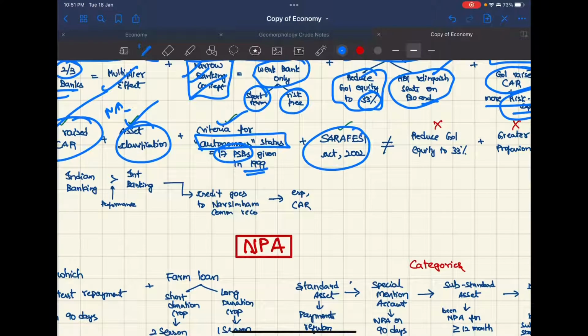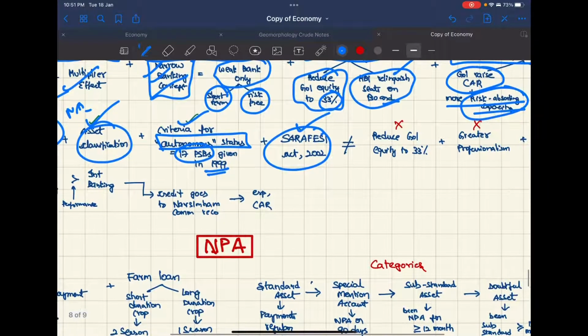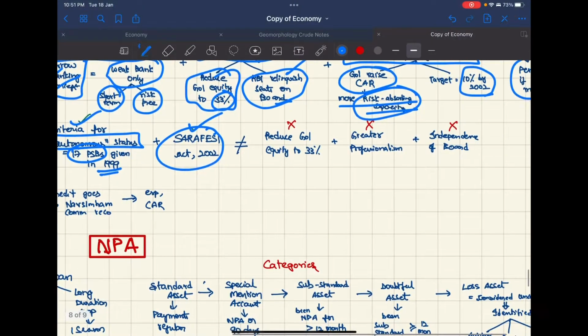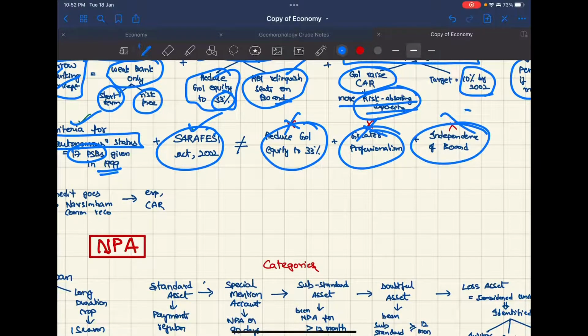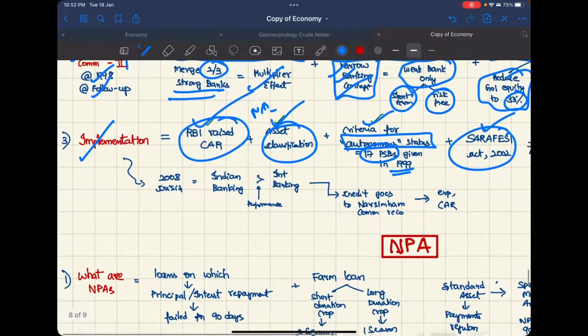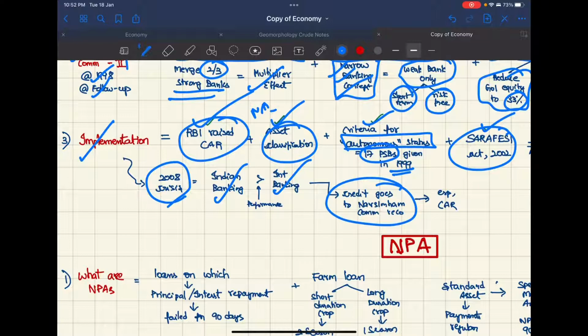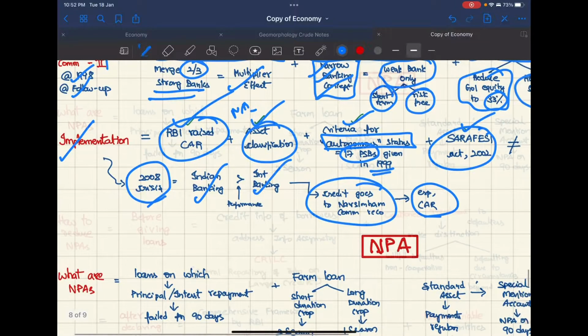SARFAESI Act was passed, which is good. So all these were done, and those things that were not done were government equity to 33%, greater professionalism, and independence of board. During the 2000 financial crisis, Indian banking performed better than international banking. The credit mainly goes to the Narasimhan Committee recommendations, especially the CAR, that is capital adequacy.